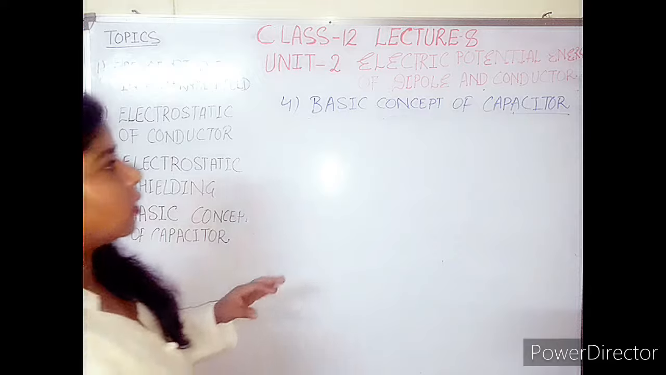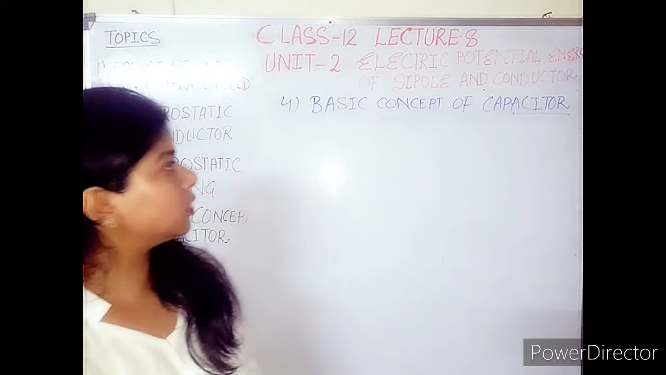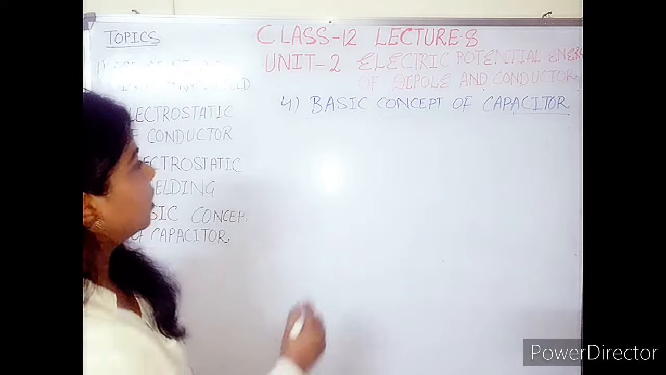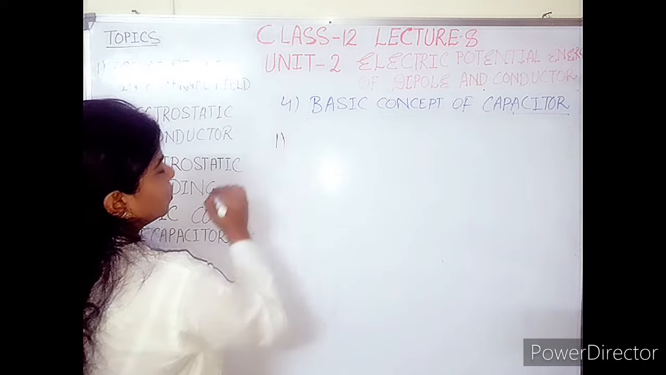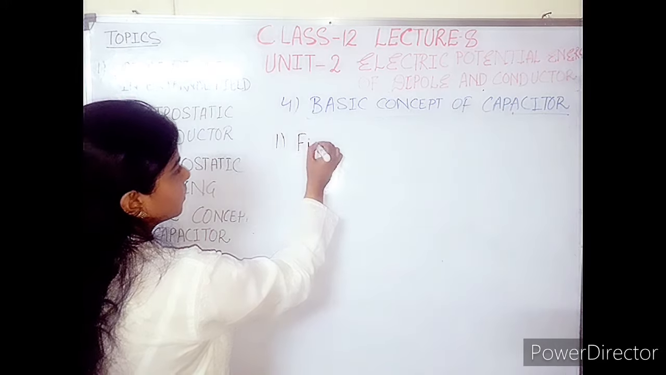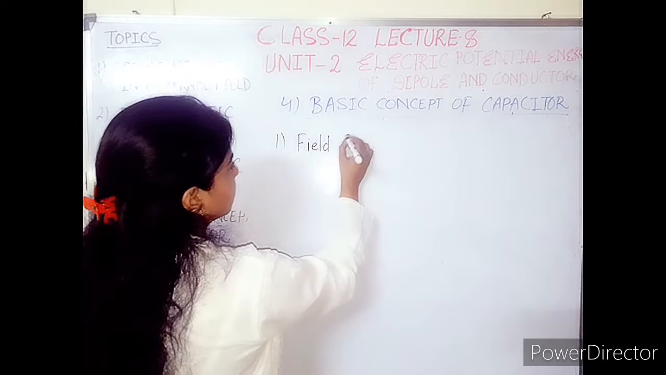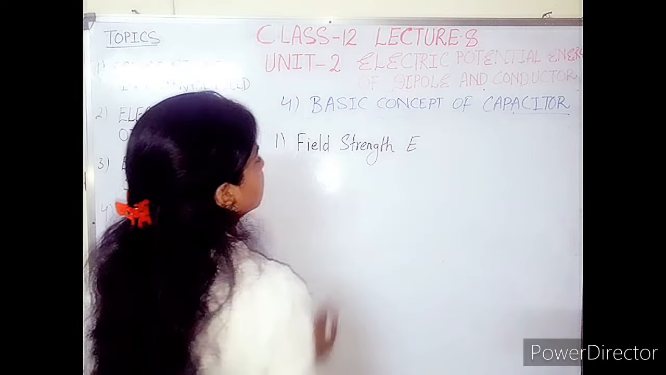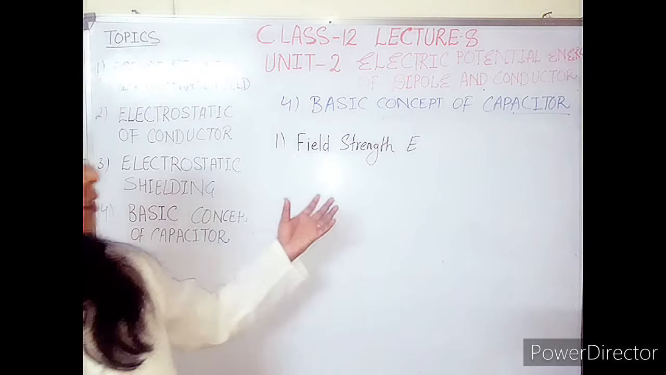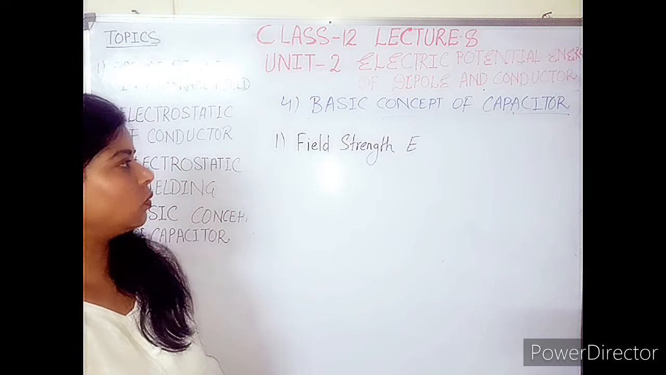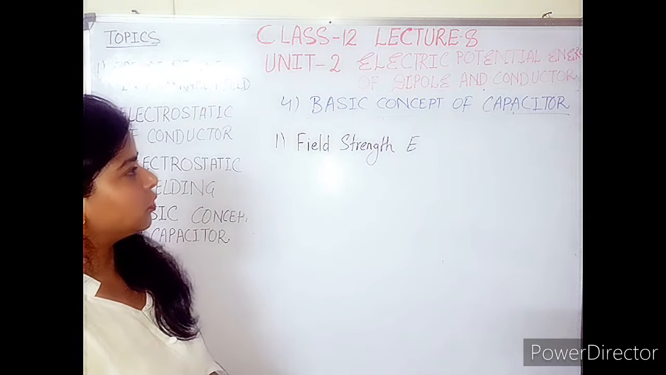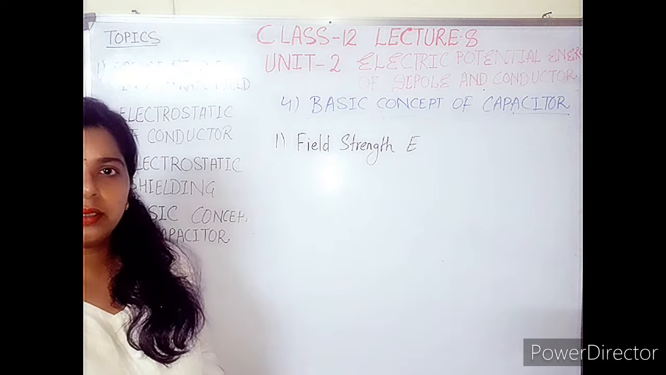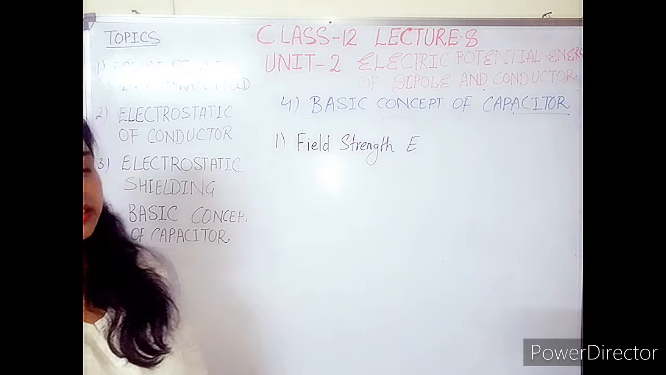Okay, so here now we will discuss some terminology related to this dielectric and the basic concept of capacitor. Some terms you can note down. First of all, field strength, that is represented by E. So field strength is what? It is related to the value of electric field which is applied over the polar or non-polar dielectric to make it stable. So that is corresponding to field strength.